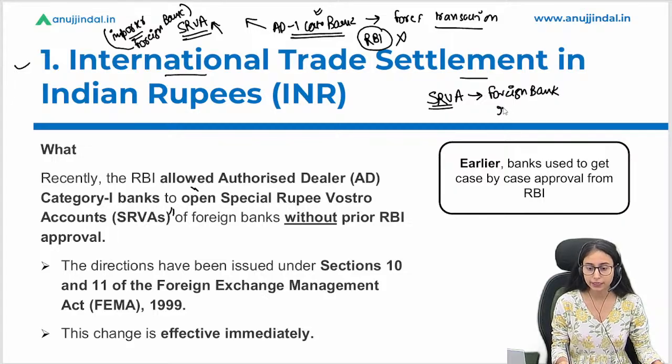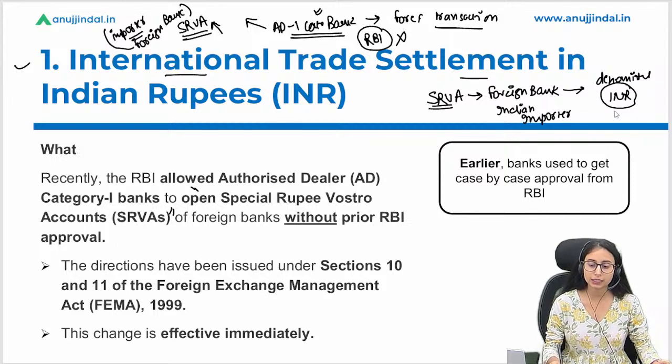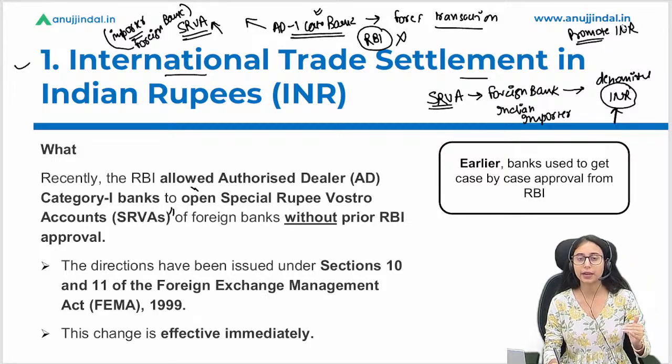It is denominated in INR, which means the settlement of the trade will be done in INR only. So we are promoting the INR and reducing the dependency on foreign currencies like dollars.